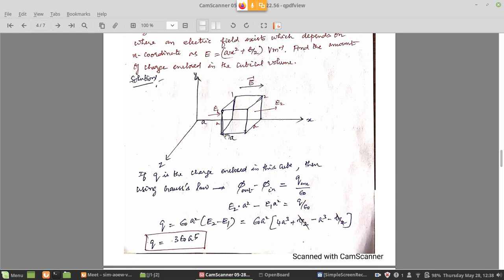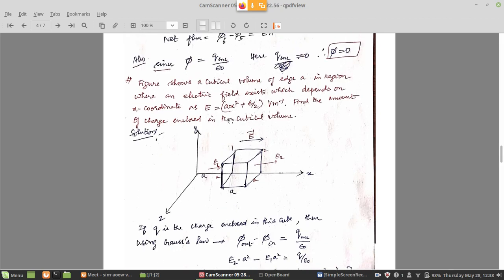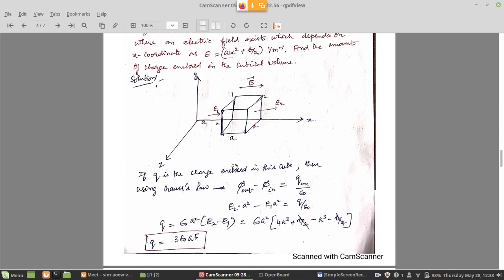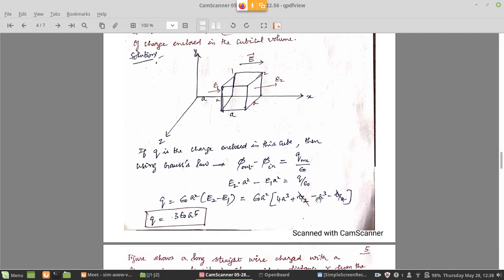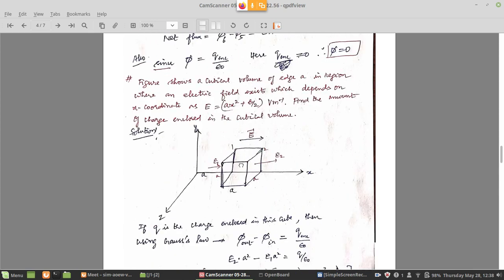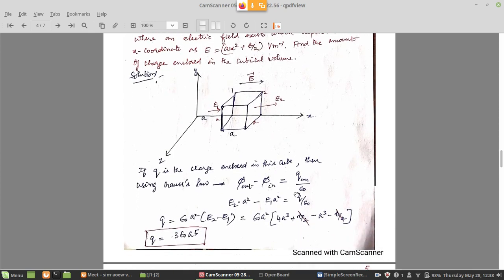Now we have to do E1. At E1 x is equal to a only, so in this formula x square is a square multiplied by a, that is a cube. Minus sign is there, why? Because E2 minus E1, so that minus sign. Again minus, next also b by 2, so minus b by 2.